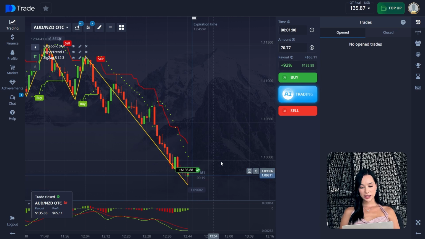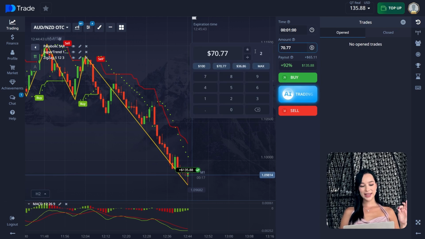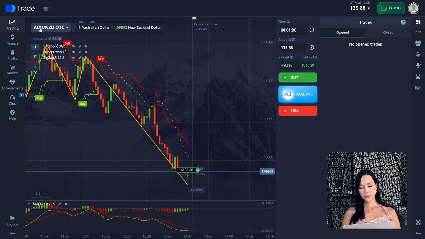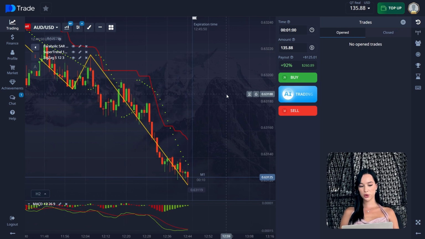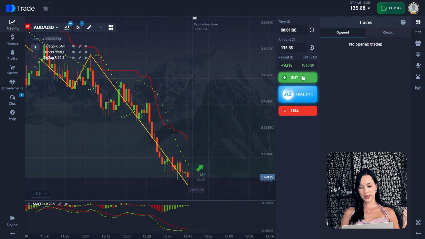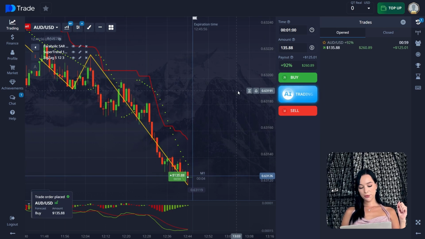So guys, as you can see, you don't need to look only at the indicators, because some of the indicators are giving you sell signals, some of them buy signals. You also need to find support and resistance levels, analyze the candlestick patterns, and a lot of different things. So here we open a trade up for 1 minute.